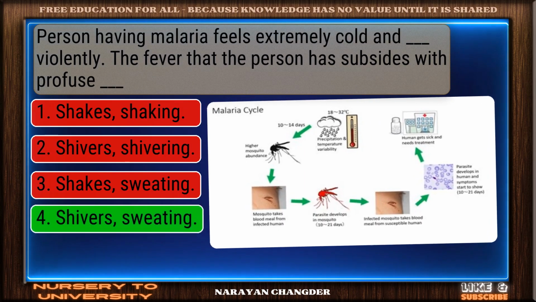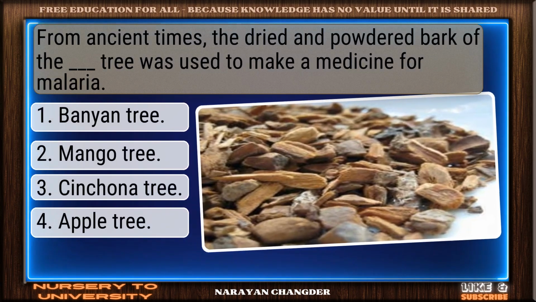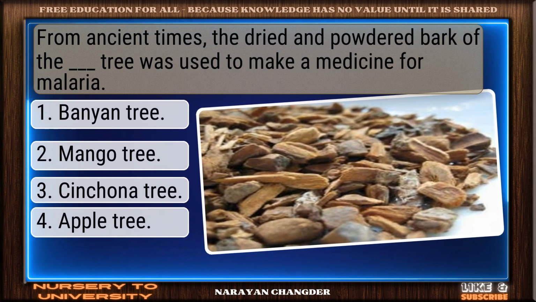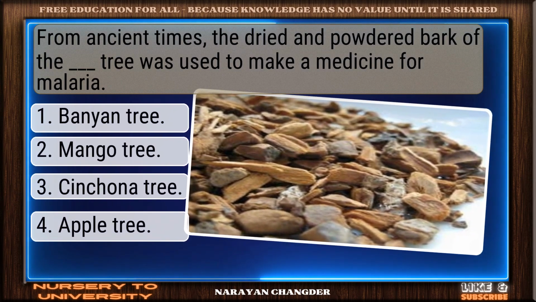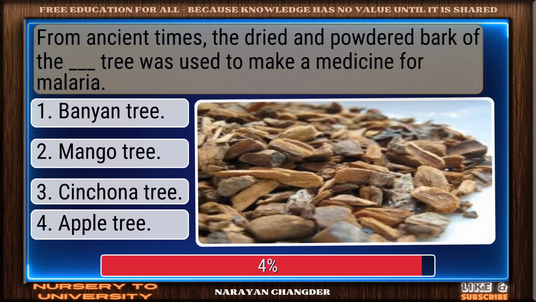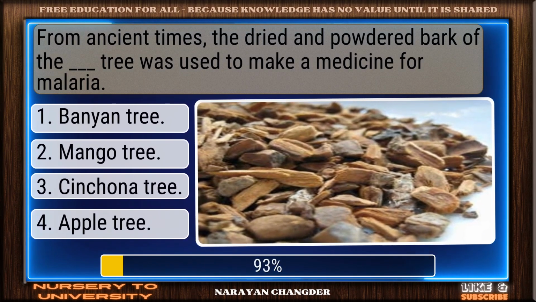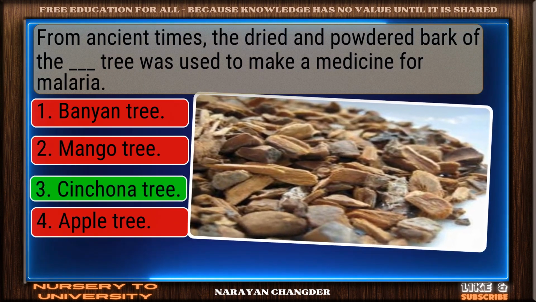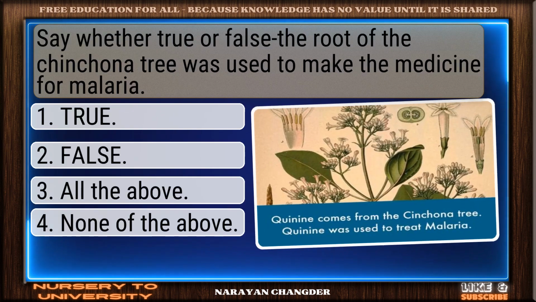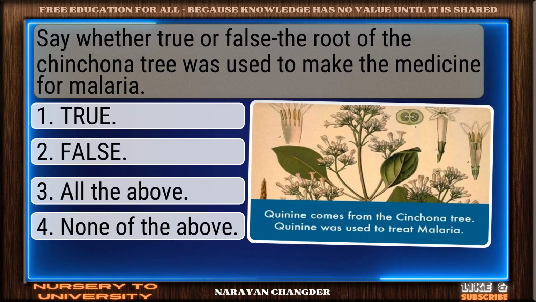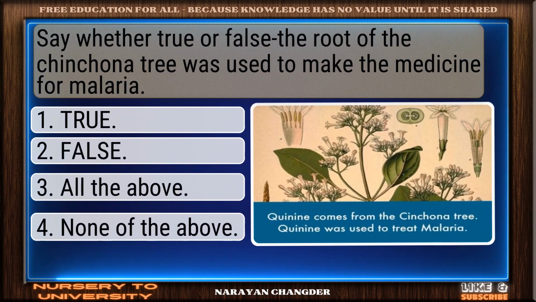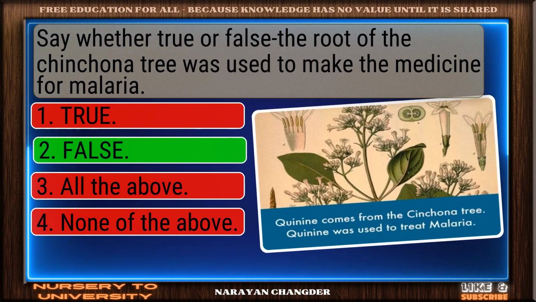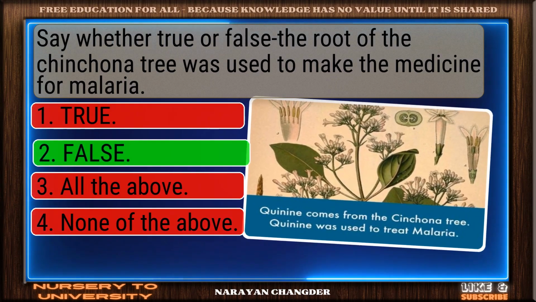Sweating is right. From ancient times, the dried and powdered bark of the ____ tree was used to make a medicine for malaria. Clear logic. Your choice, cinchona tree, is sound and 100% true. Say whether true or false: the root of the cinchona tree was used to make the medicine for malaria. Well done. False is the right choice.